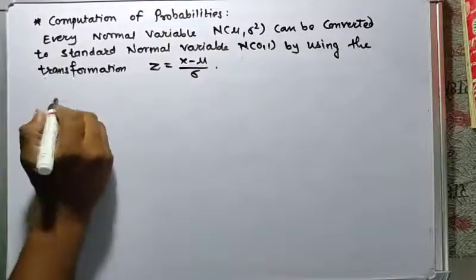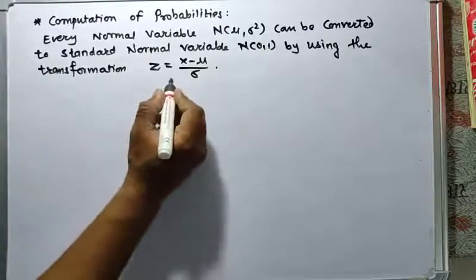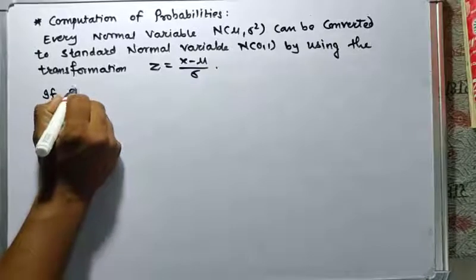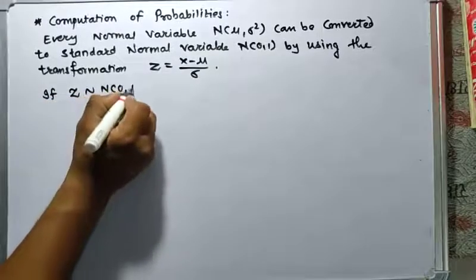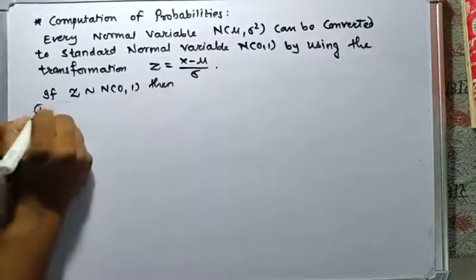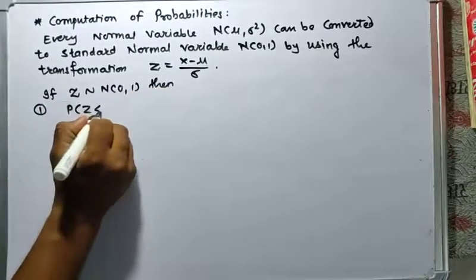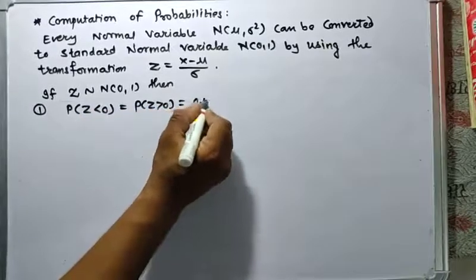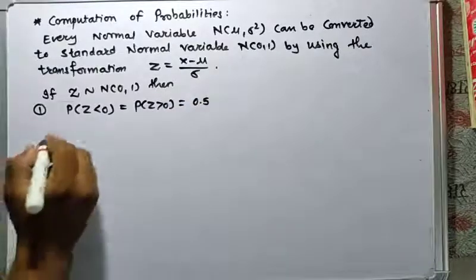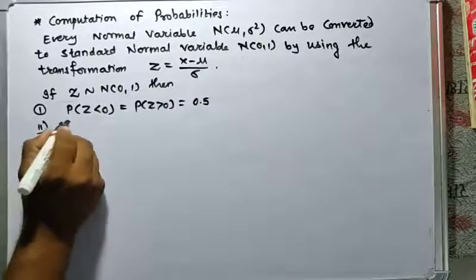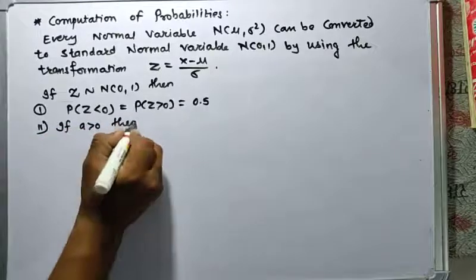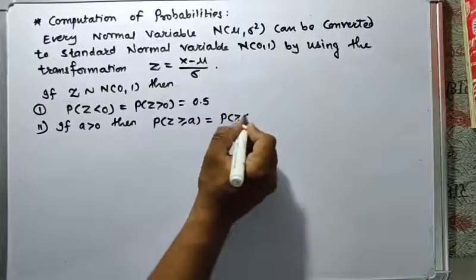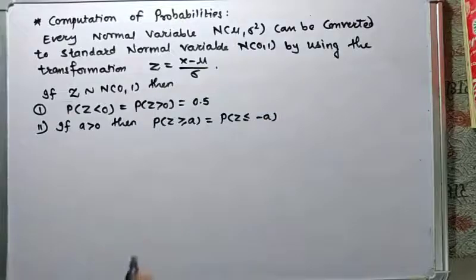The following points will be used for such calculations. If z is standard normal distribution 0 1, then first, probability of z less than 0 is the same as probability of z greater than 0, which is always half. Second, if a is positive, then probability of z greater than a is equal to probability of z less than or equal to minus a, by symmetry of the distribution.